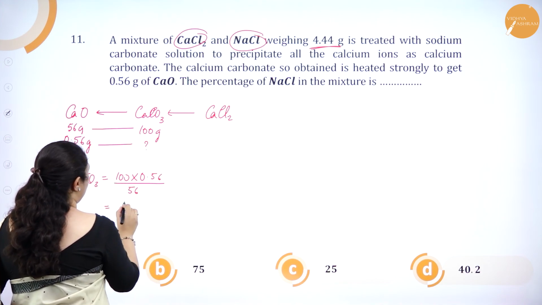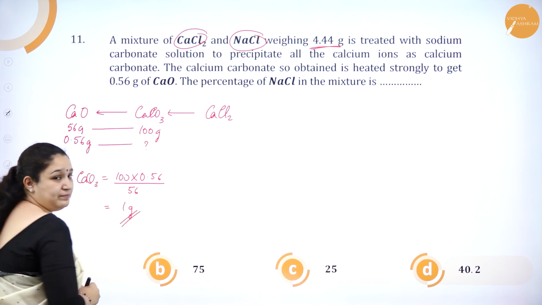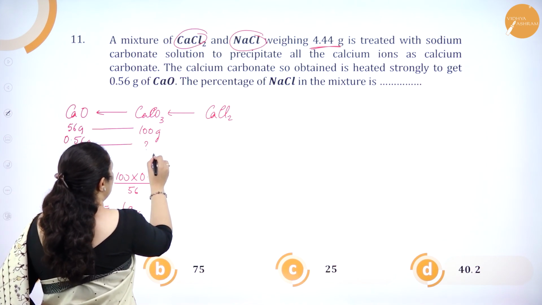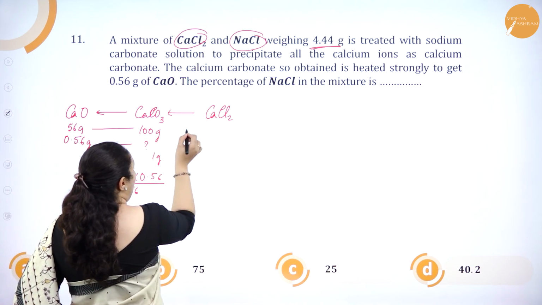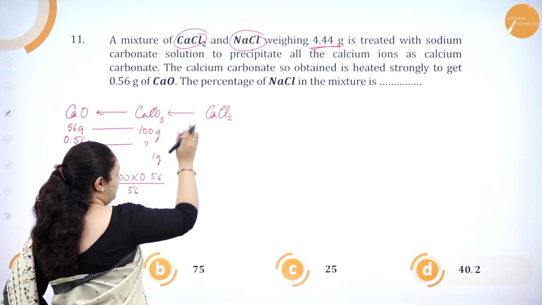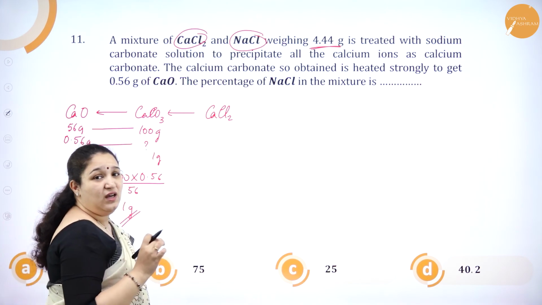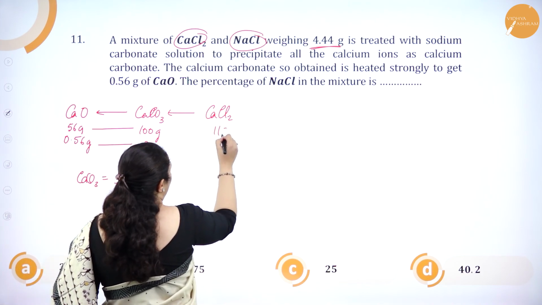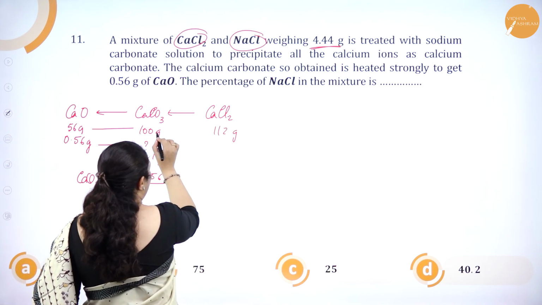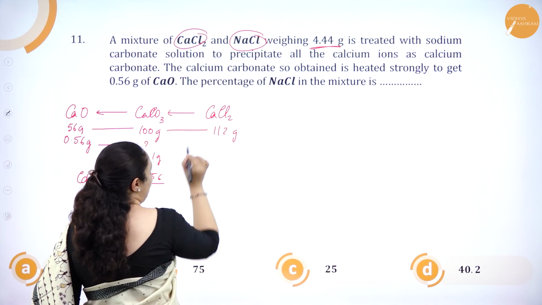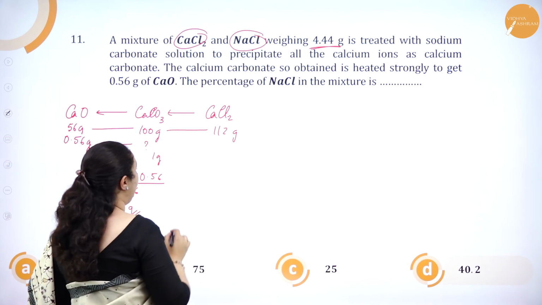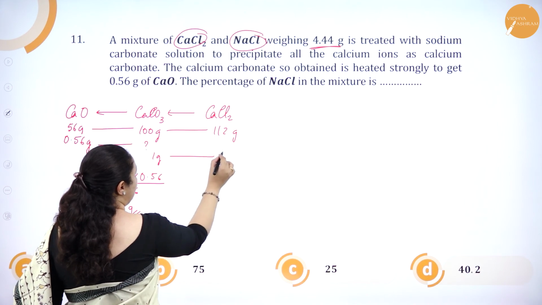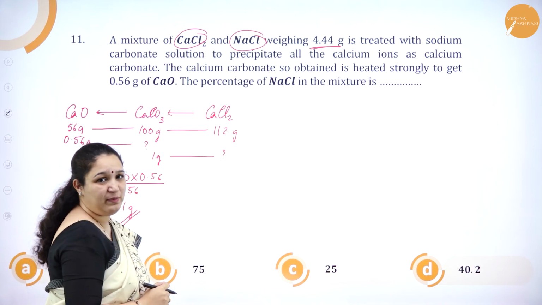So this will be equal to 1 gram, correct? So this is 1 gram. Now again I will go in reverse order. That is, the molecular mass of calcium chloride is 112 grams. So 100 grams of calcium carbonate was obtained from 112 grams of calcium chloride. So 1 gram of calcium carbonate I have. How much calcium chloride will be present?